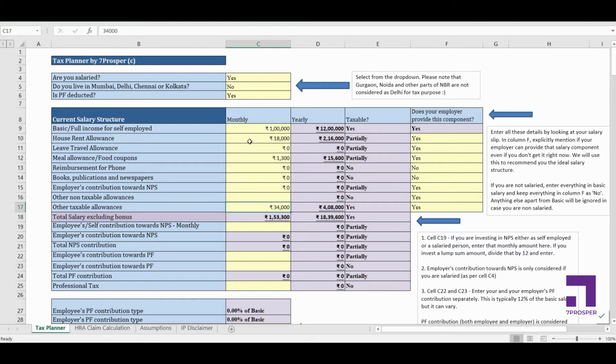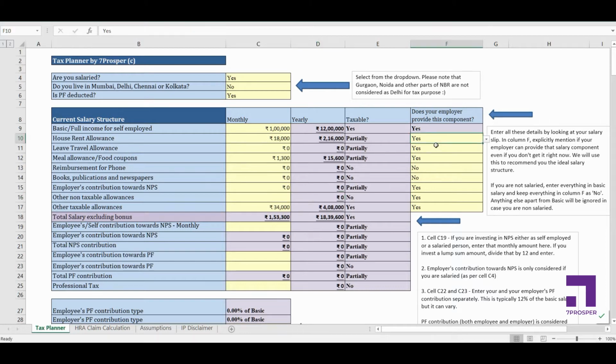Now add up all the other taxable allowances and put the entire total here. Okay, and if you have got some specific non-taxable allowance or a set of non-taxable allowances, add them up and enter the total amount here in the non-taxable allowances cell. I don't have anything in my sheet, so I'm going to leave it blank. Now let's come to column F.